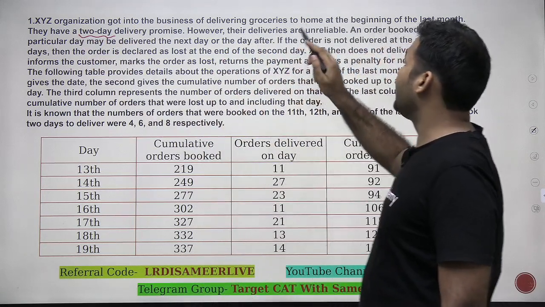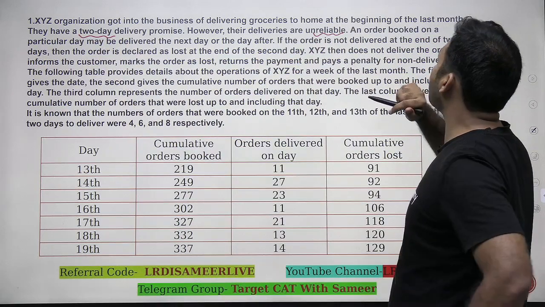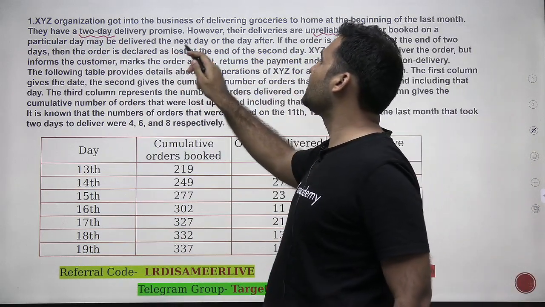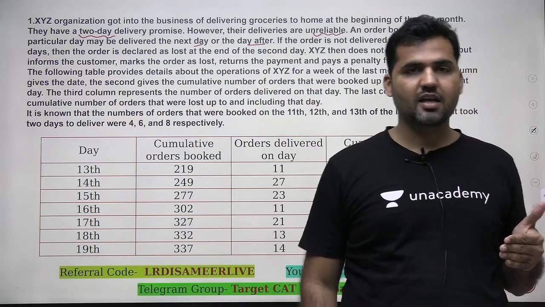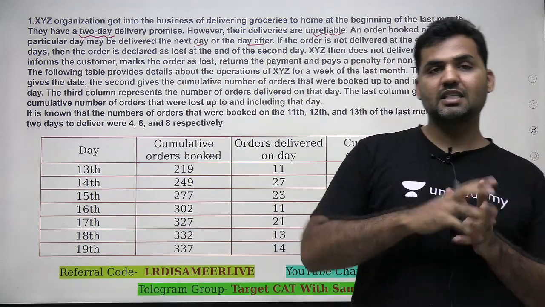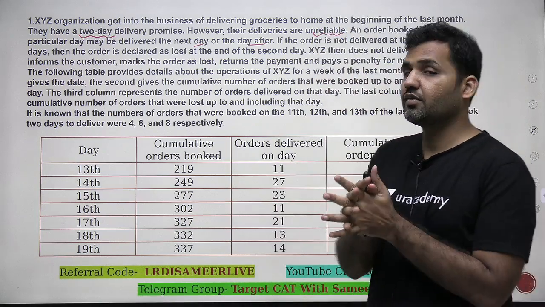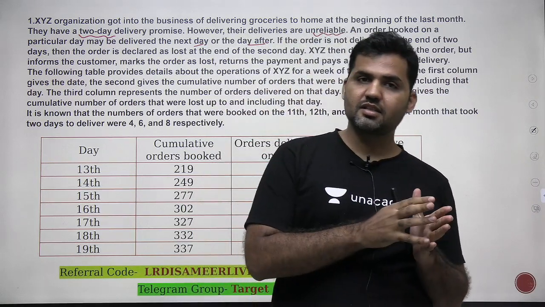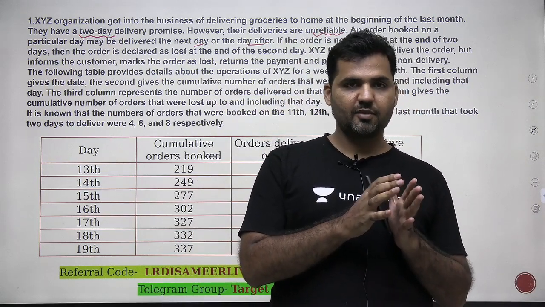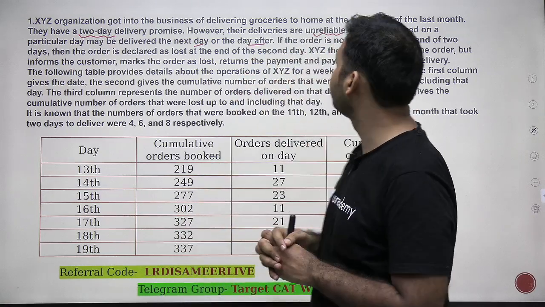However, their deliveries are not reliable. An order booked on a particular day may be delivered the next day or the day after. For example, if I'm placing an order on Monday, I'll be getting that order either on Tuesday or on Wednesday, right? So there's a 2-day delivery process. So for example, if I talk about the date, if I'm placing an order on 10th of any month, I will be getting that order 11th of that month or 12th of that month.